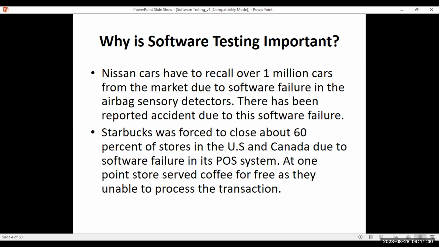Yes, ma'am. If the testing had been done properly... recalling 1 million cars is a huge loss. And again, they have to test the cars and correct the failure in the software, right? There is a huge cost involved, which is nothing but a loss to the company. If they had tested this properly earlier itself, there would not be such a huge loss. The effort would just be paying the salaries of the employees, not more than that, right?